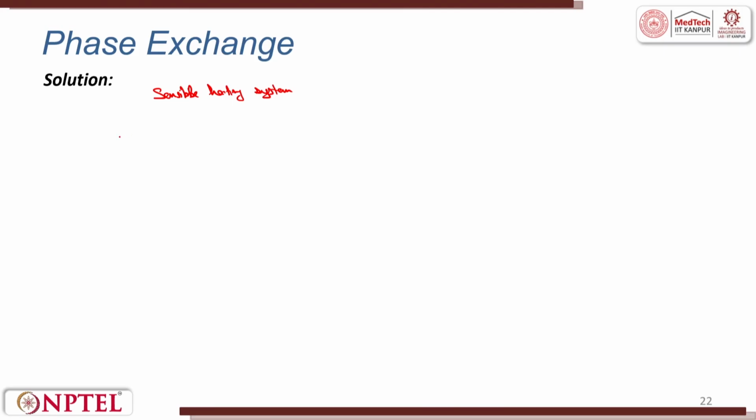we have QS equal to M into CPL into the difference of T boiling minus T initial. So this is equal to 2 into 4.18 into (boiling temperature of water is 100, initial temperature is given 45) degrees. This is equal to 459.8 kilojoules.